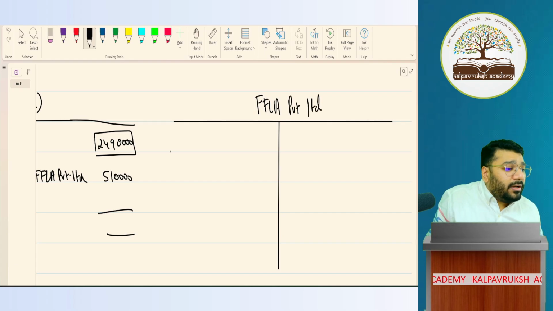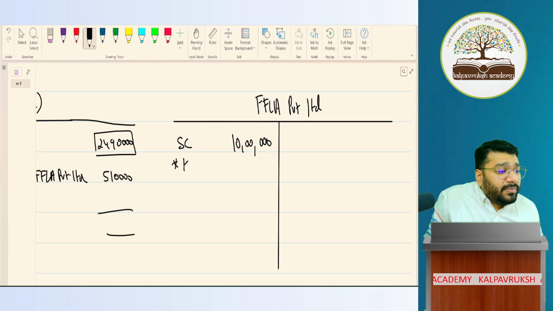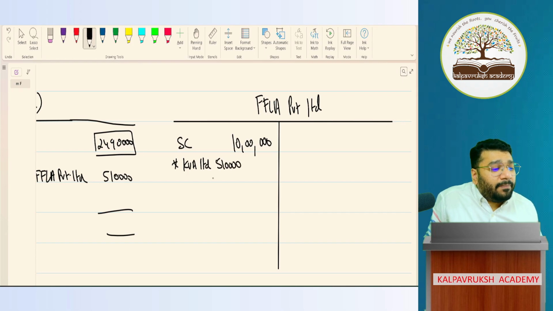Correct? Now here, the share capital consists of 10 lakh rupees. In that, 5 lakh 10,000 has come from KVA Limited, and multiple other people gave 4 lakh 90,000 rupees.